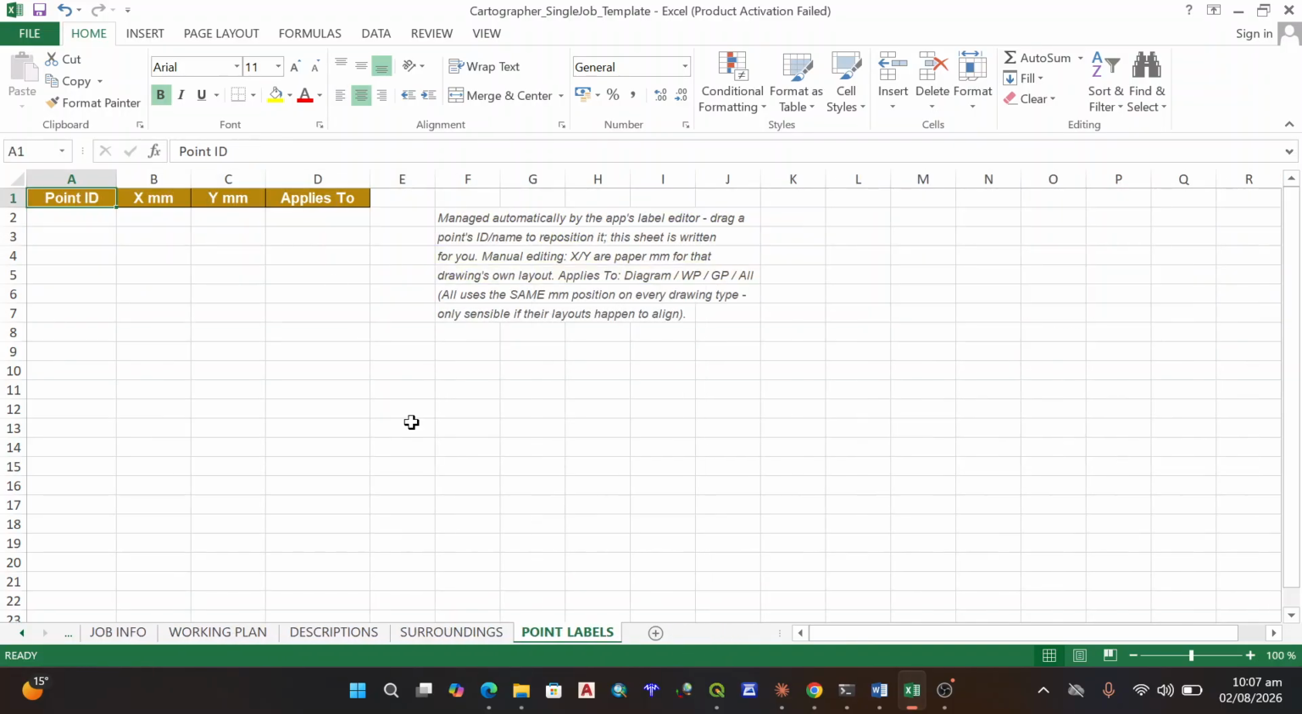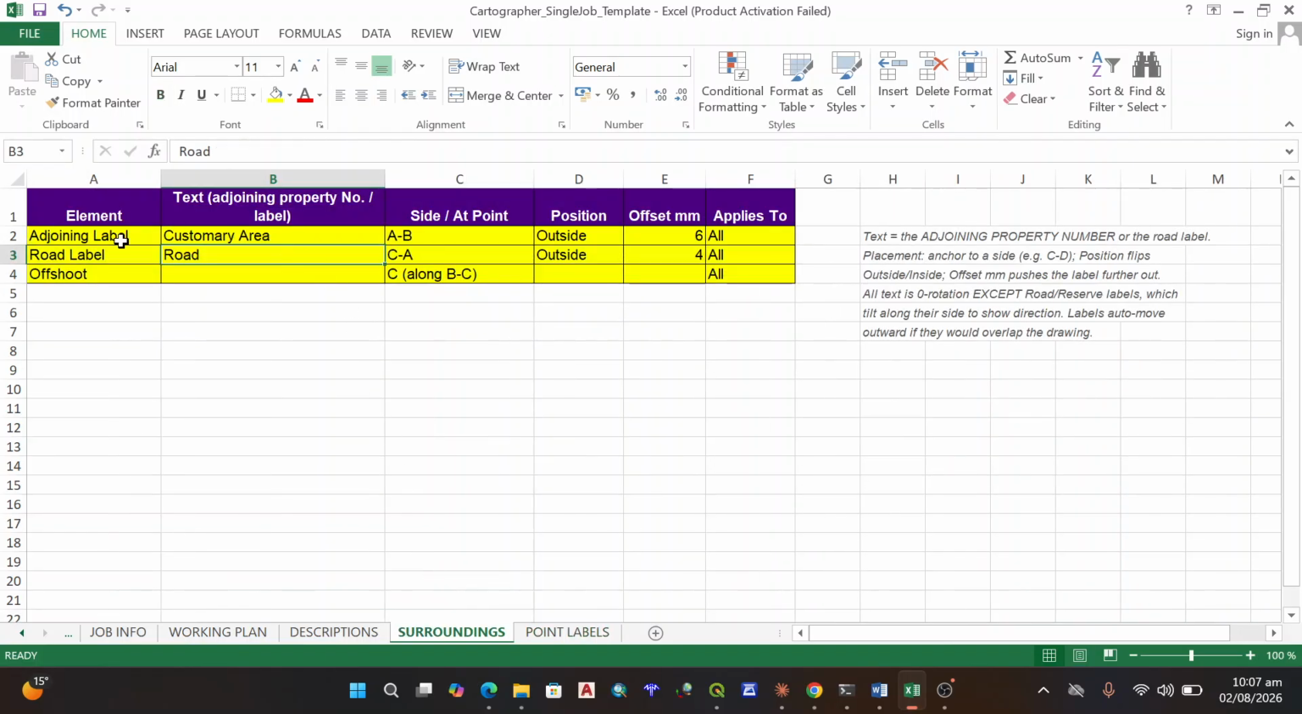Then for the side surrounding, you have to specify on which side is what. Let's say AB is going to be the adjoining property, and then the road reserve is on side CA. And then you should put an offshoot along this, standing at C. So you can specify all those.